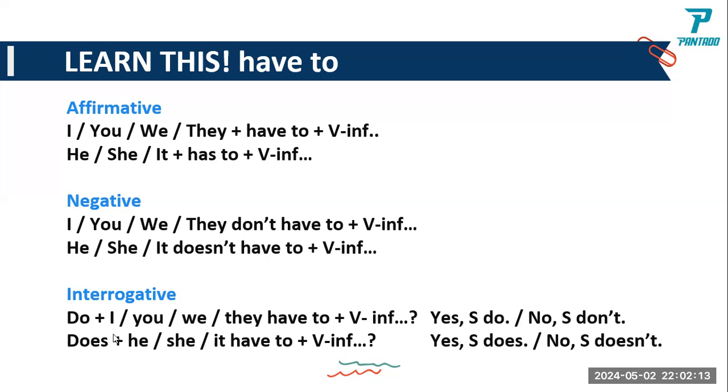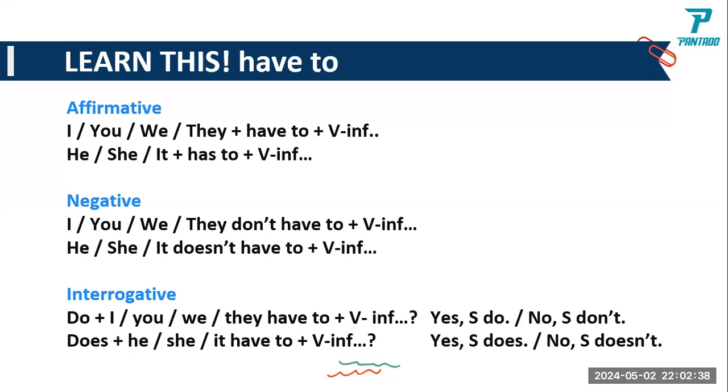I, you, we, and they are plural. So, do I need to follow the rules? Yes, you do. Do we need to go to the market early today? Yes, you do. Or you will say, no, we don't.